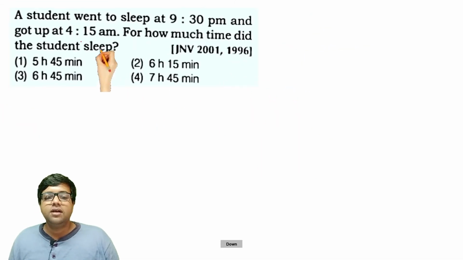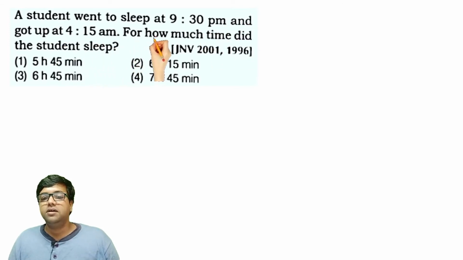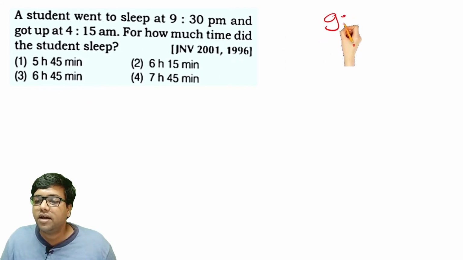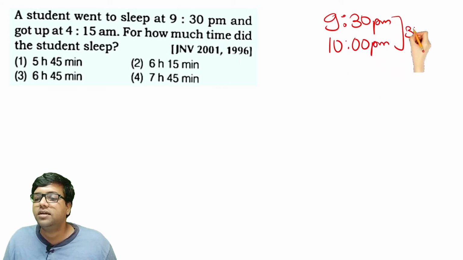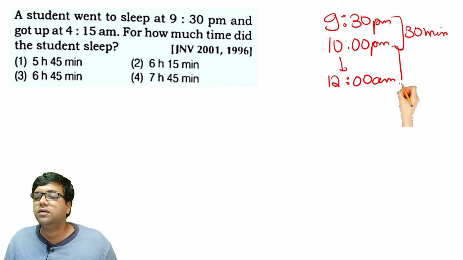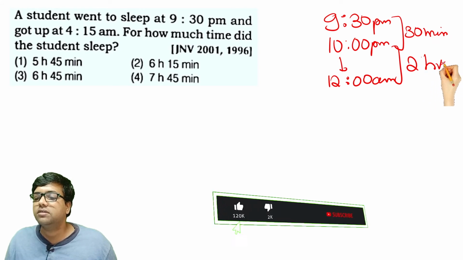Let's move ahead. A student went to sleep at 9:30 p.m. and got up at 4:15 a.m. For how much time did the student sleep? From 9:30 p.m. to 10 p.m., what is the duration? 30 minutes. From 10 to 12 a.m., you got 2 more hours, right?